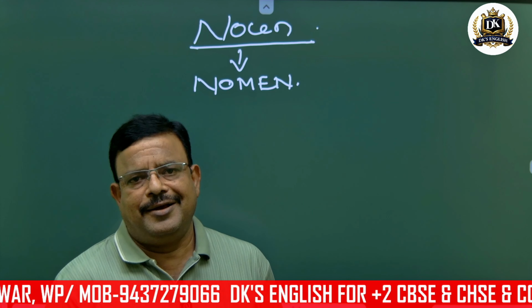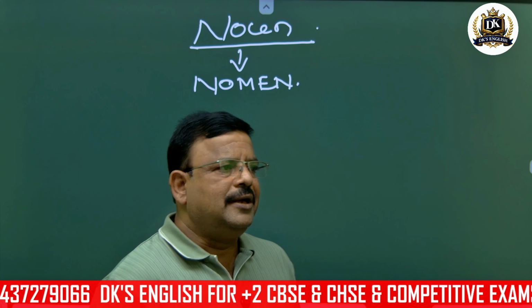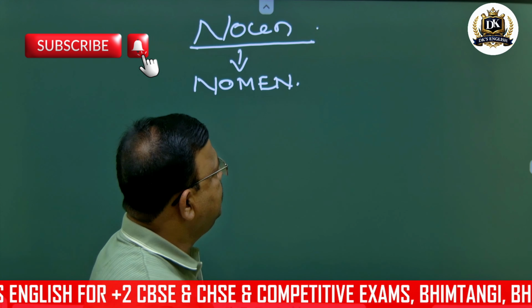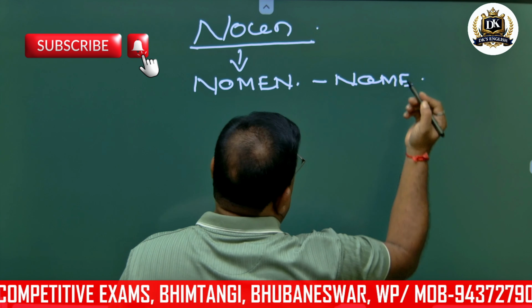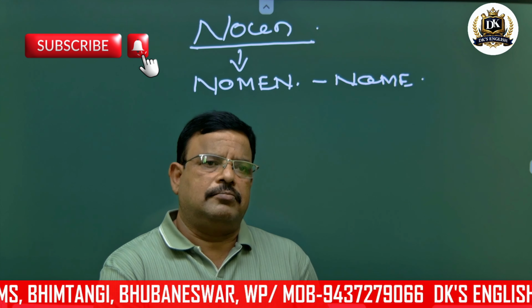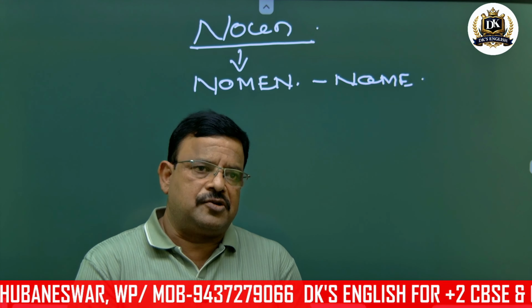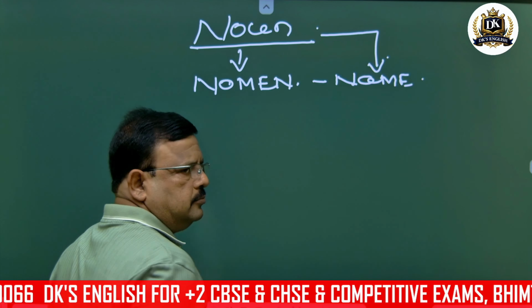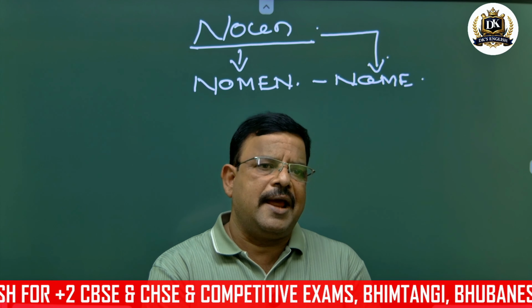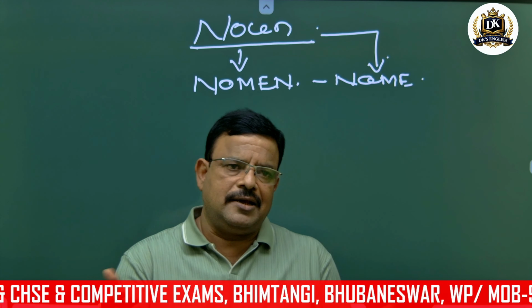It is one Italic word. Nomen means name. Indirectly I can say noun means name. Noun means name, name of anything.